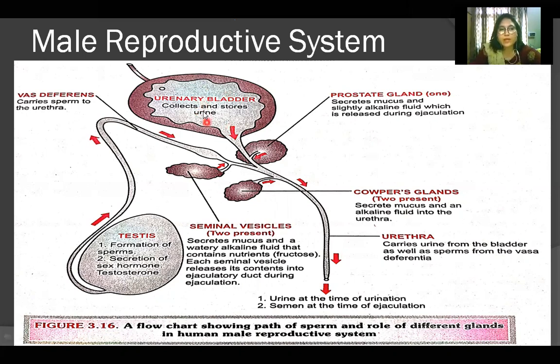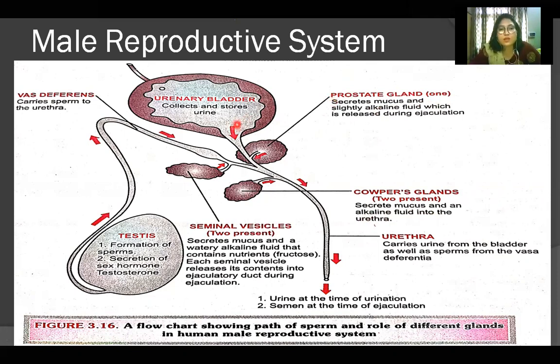Then there is the urinary bladder on the top, which collects and stores urine. From here you see the ureter part, and from this point the path becomes common. From here we call it urethra. There are three glands present here: the prostate gland, which is one in number, and Cowper's glands, which are two in number. They secrete mucus and an alkaline fluid into the urethra, which is released during ejaculation. There is not much difference between these two glands.